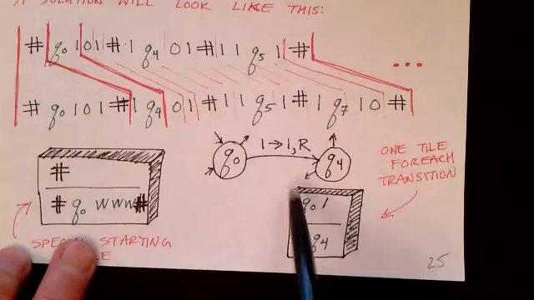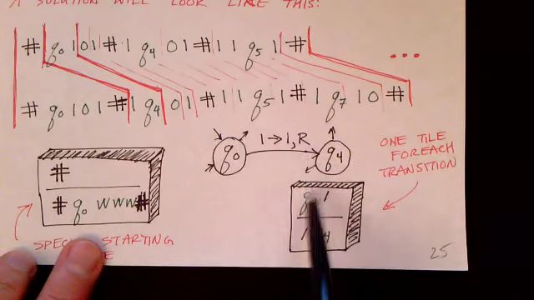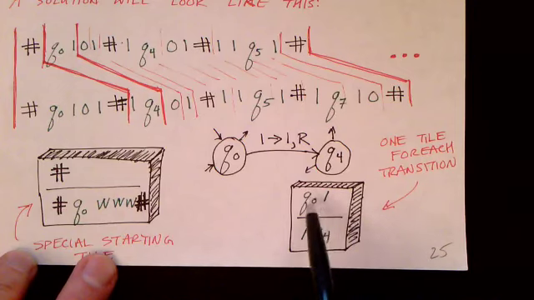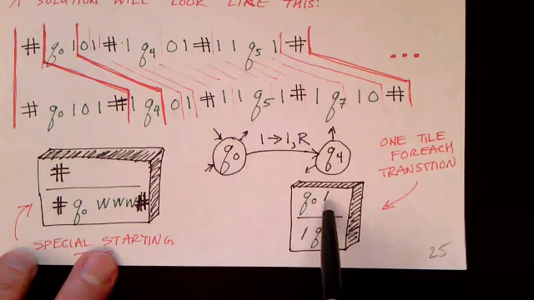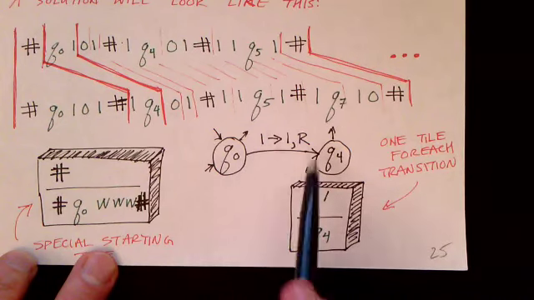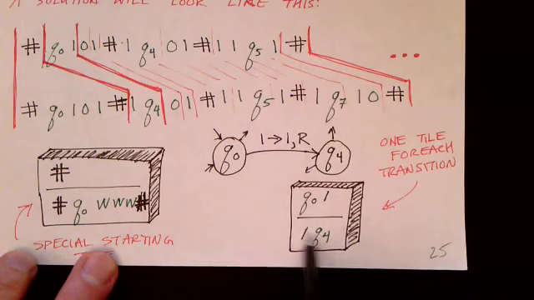So for that particular transition, we're going to create a tile that looks like this. We'll see how this tile works, but basically it says if you're in state Q0 looking at a 1, which is when this transition would be taken, then you go to state Q4 and you move over.